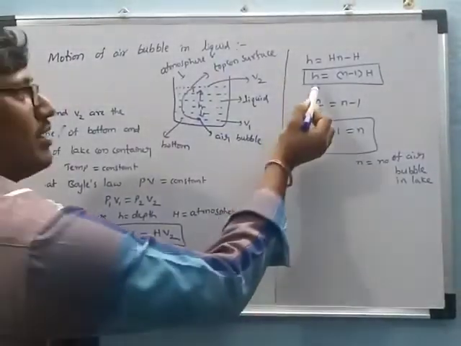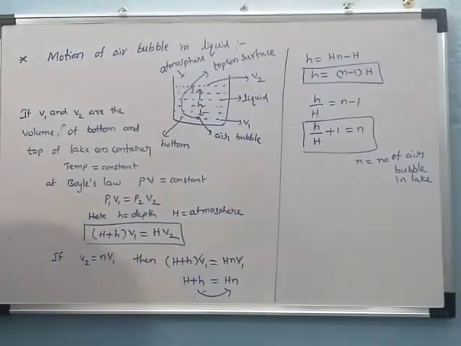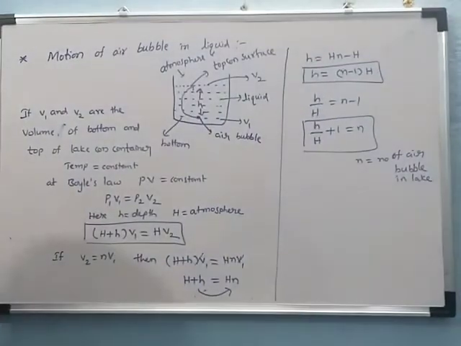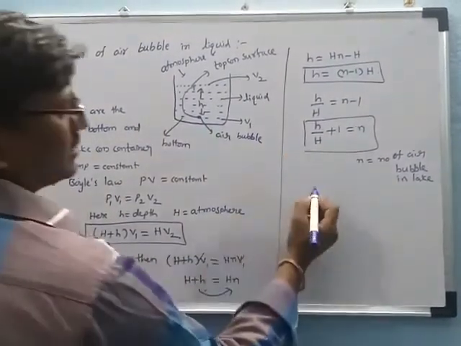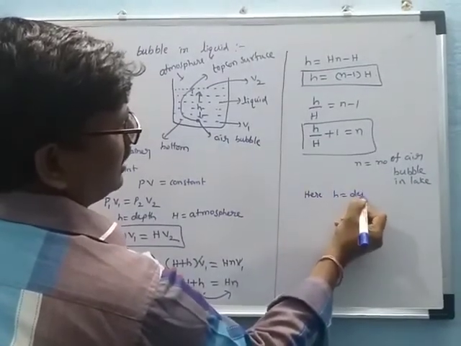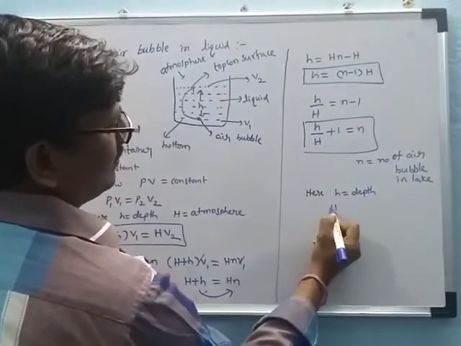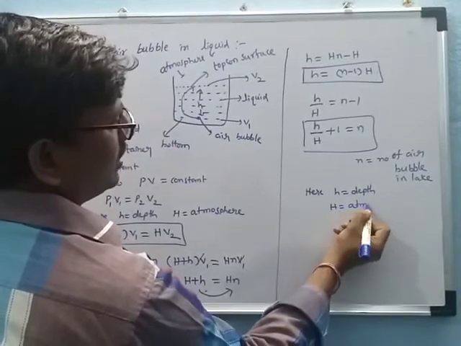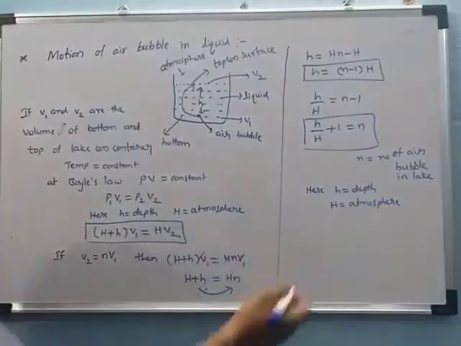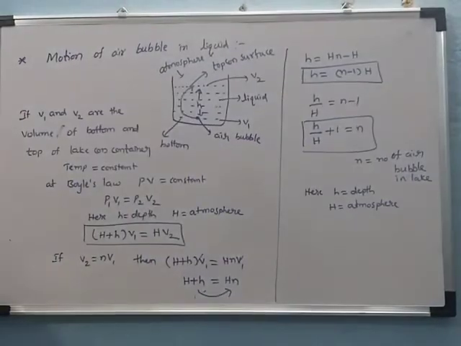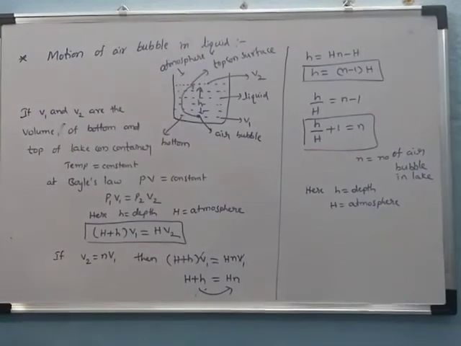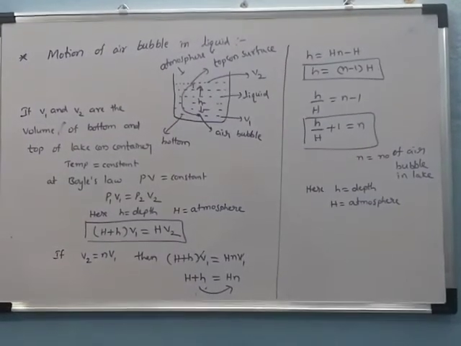The formula for the depth is n minus 1 into capital H. Here small h is the depth and capital H is the atmosphere. n is the number of air bubbles in a lake. These are the two formulas for the motion of an air bubble in a liquid.